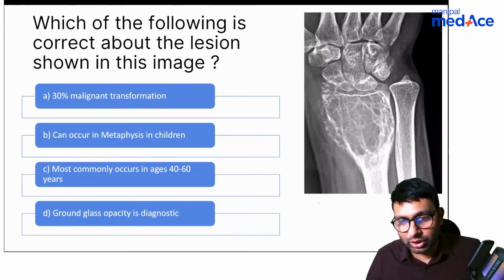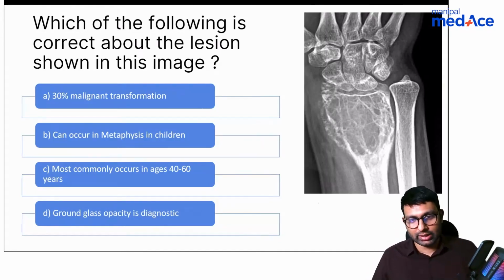Soap bubble is diagnostic. Okay, locally aggressive. Correct. Dr. Jain, you're right. It is locally aggressive. So they are talking about the percentage of malignant transformation. Shabir believes A and C are wrong. Dr. Nilesh says D is the answer. Yes, I think most of you are right here.